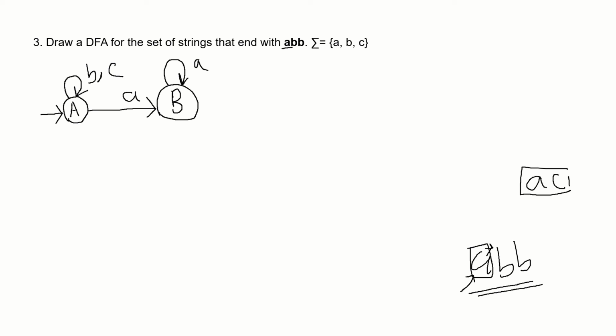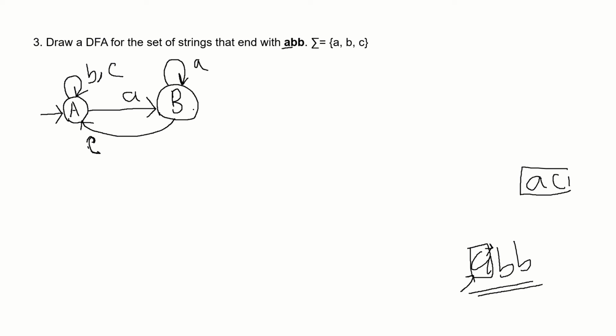So it violates our condition, and we will need the A again to make ABB. So for C we will go back to the start state.